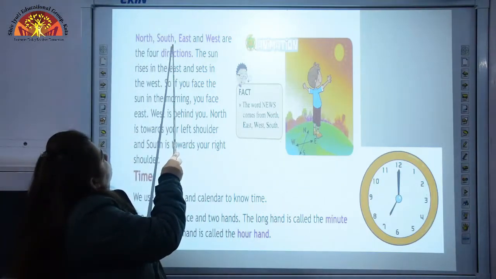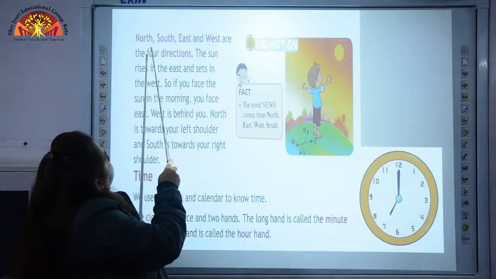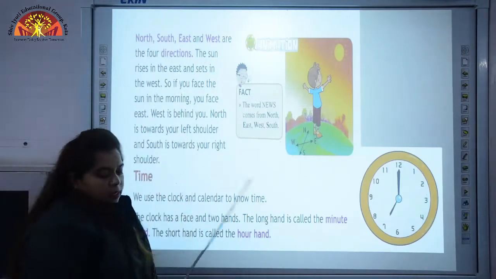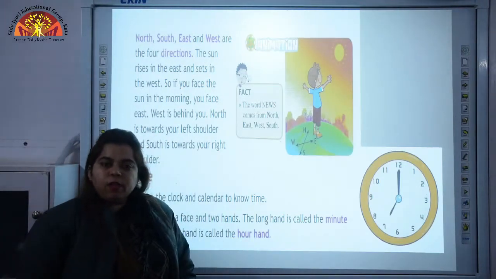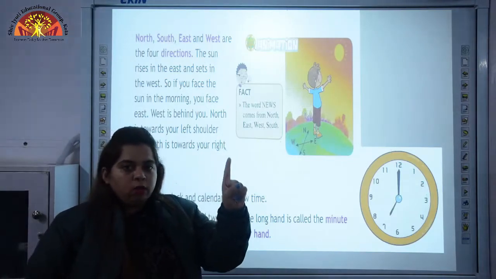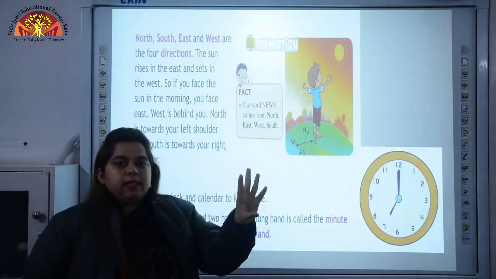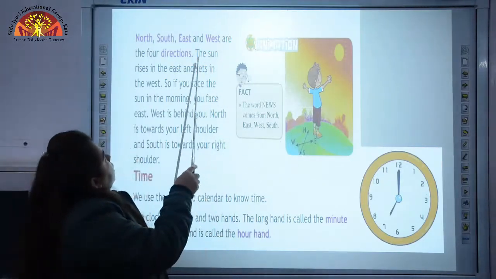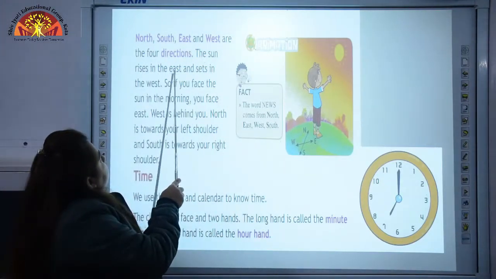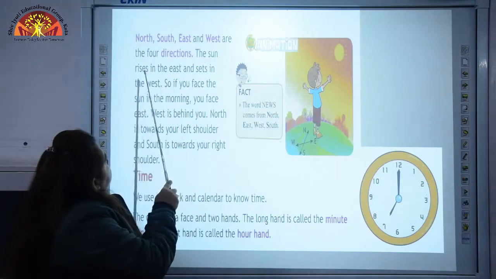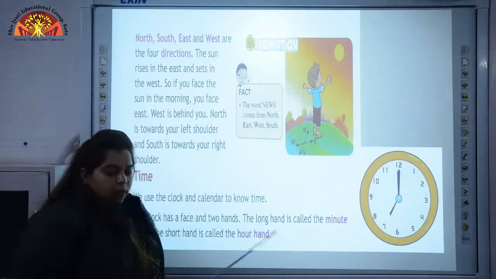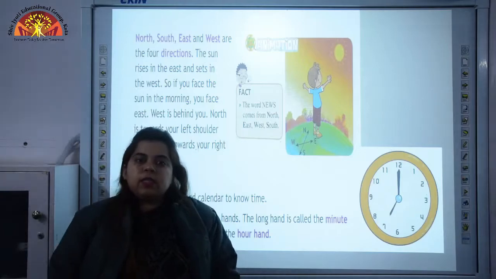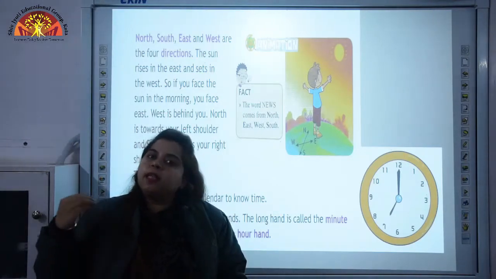North, south, east and west are the 4 directions. Now how many directions are there, children? 4. North, south, east and west. You can see the picture also. The sun rises in the east and sets in the west.